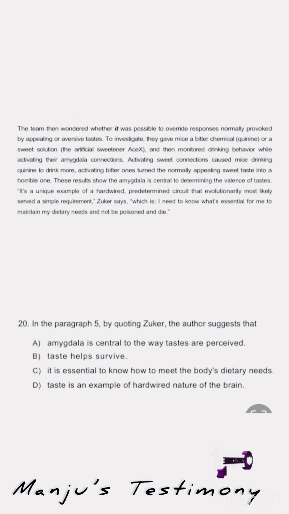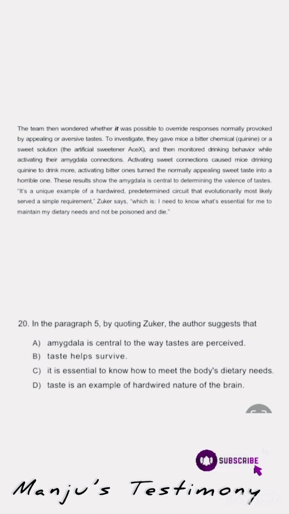To check that, the author gave an example of Zucker's research in which they try to activate the amygdala connections by giving bitter and sweet taste to mice. So here the author is not meant to talk about amygdala's connection. The author wanted to investigate whether it was possible to override the brain's natural response when activated by bitter and sweet solution. So this is not the thing the author wants to suggest from the fifth paragraph.